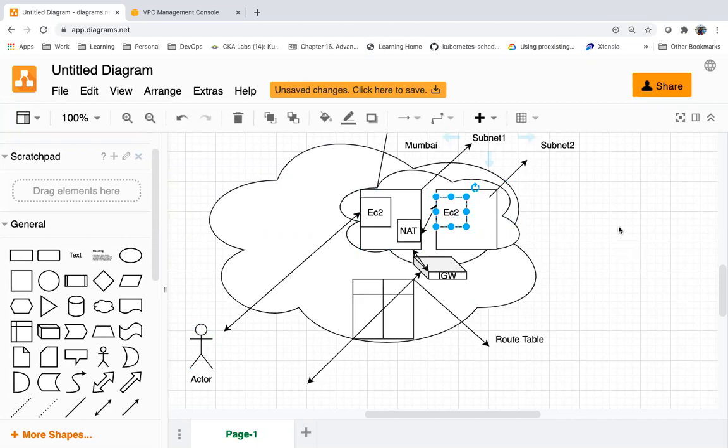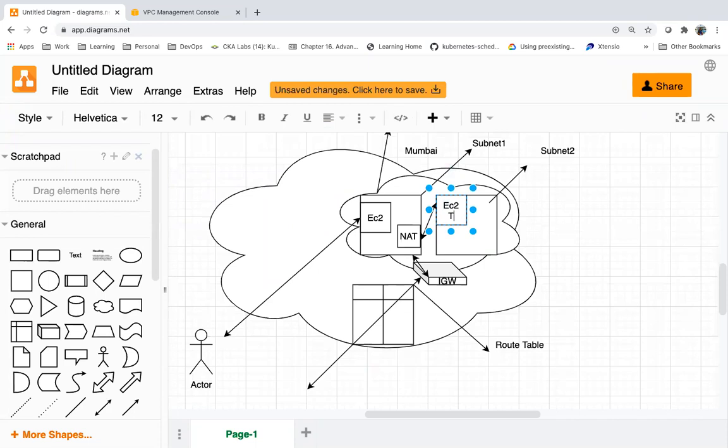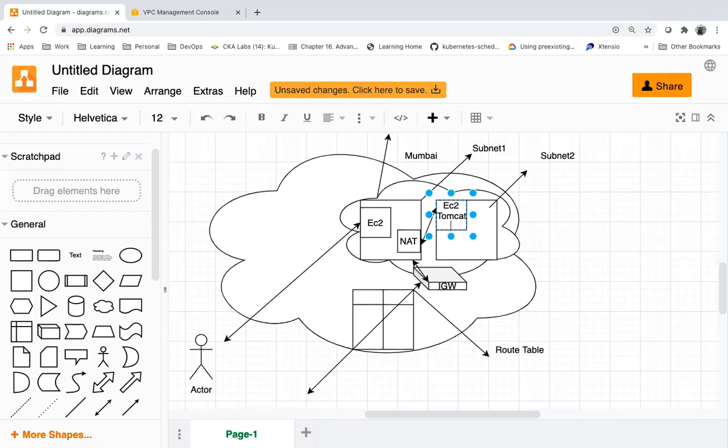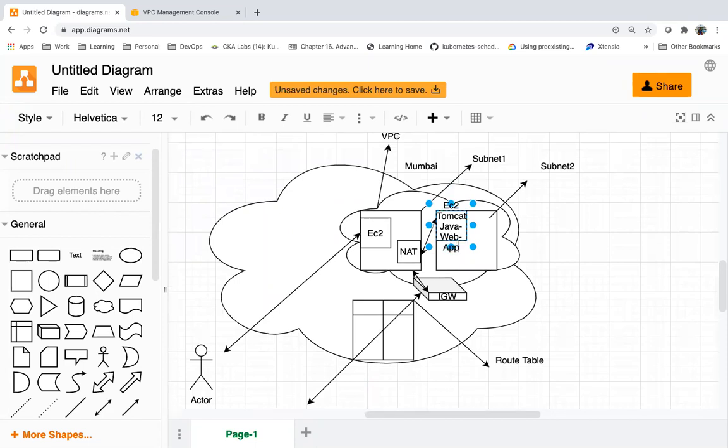So what type of servers can I create here? Suppose I have deployed Tomcat. My application is running on a private server, Tomcat. This is where my application is running. I don't want my application server or my database server to be in a public subnet.